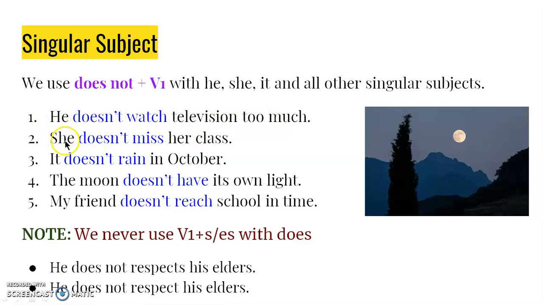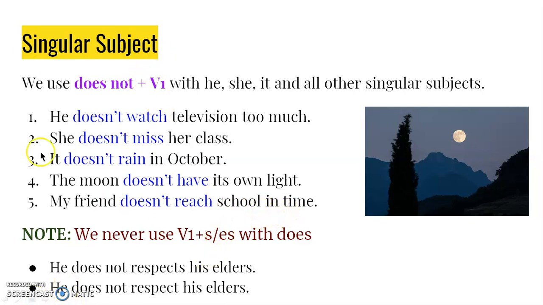She, again third person singular, so she does not miss her class. Miss again is the V1 form, without any change in the verb. It doesn't rain in October. It is singular, so does not rain. The moon, again singular third person, doesn't have its own light. Have is the V1 form. My friend, I'm talking about one friend, so singular third person, doesn't reach school in time. Reach is the V1 form. Is it clear to you, children?